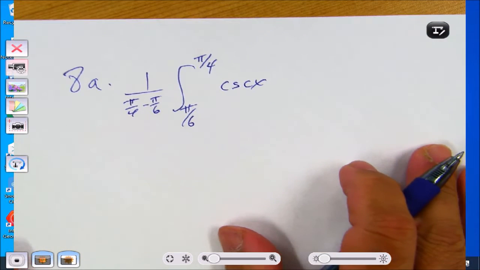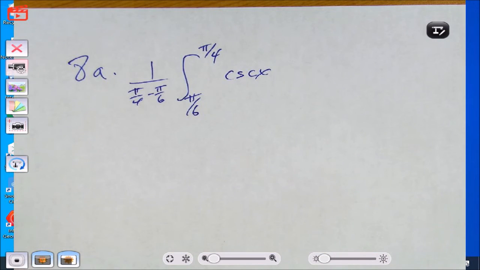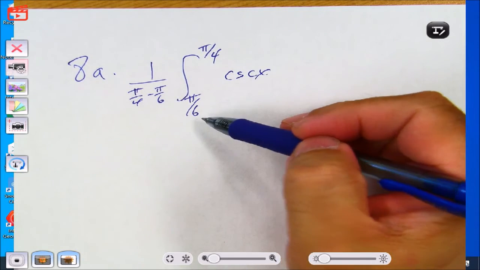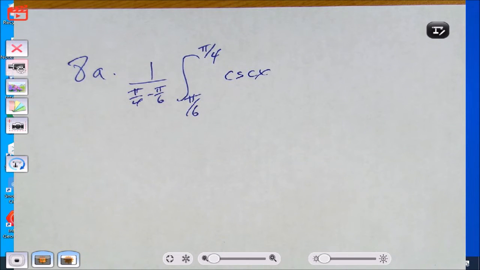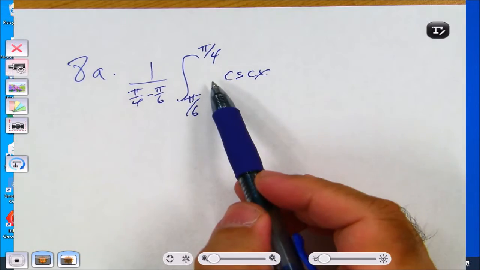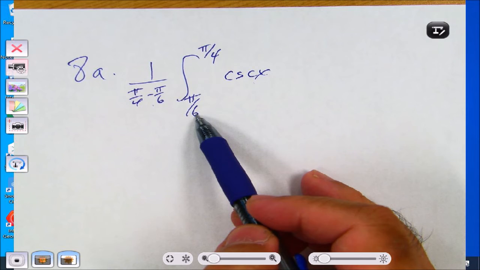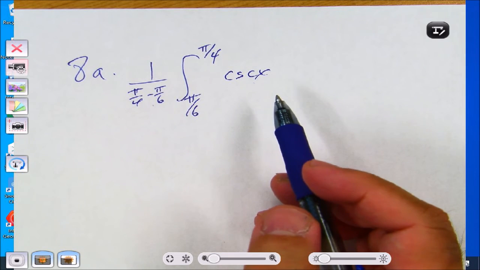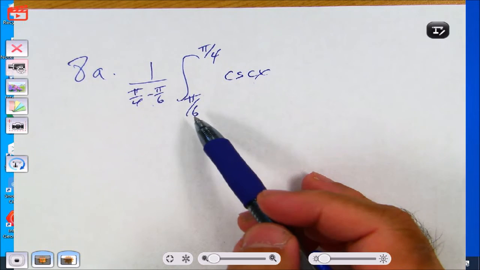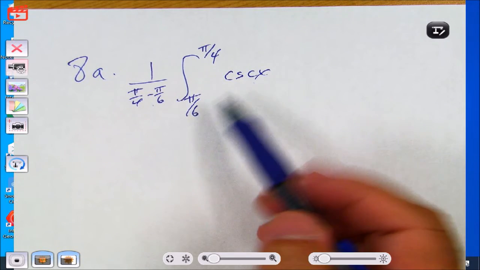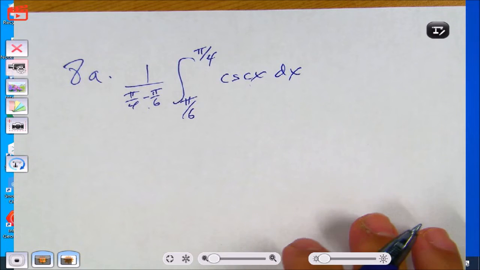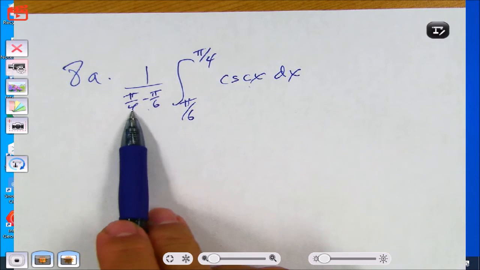Just to be clear, when they give us an interval, it's the second point that's the top, and the first point that's the bottom. It's the bigger one minus the smaller one. Wait, why is the stuff being multiplied on the left side? Because it says to find the average value. The average value of a function is the integral of that function divided by the length of the interval. And then, should there be a dx in here? Yeah.